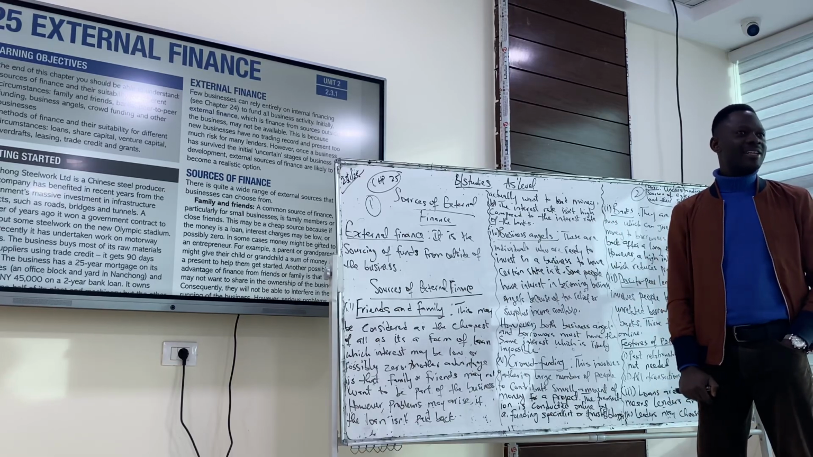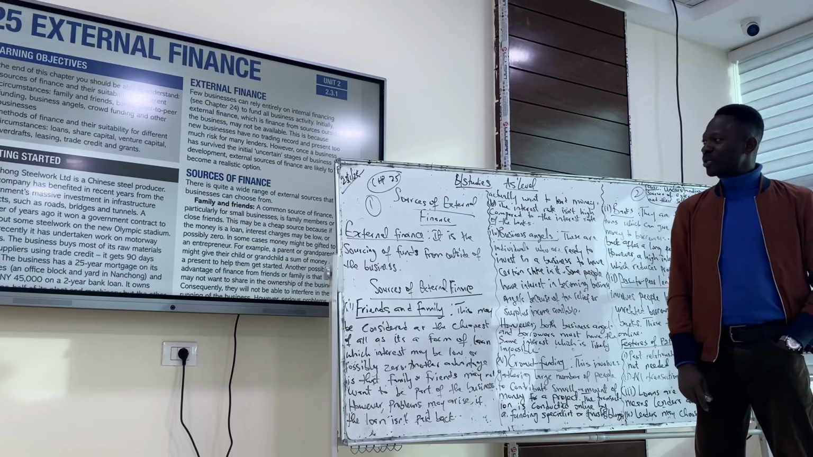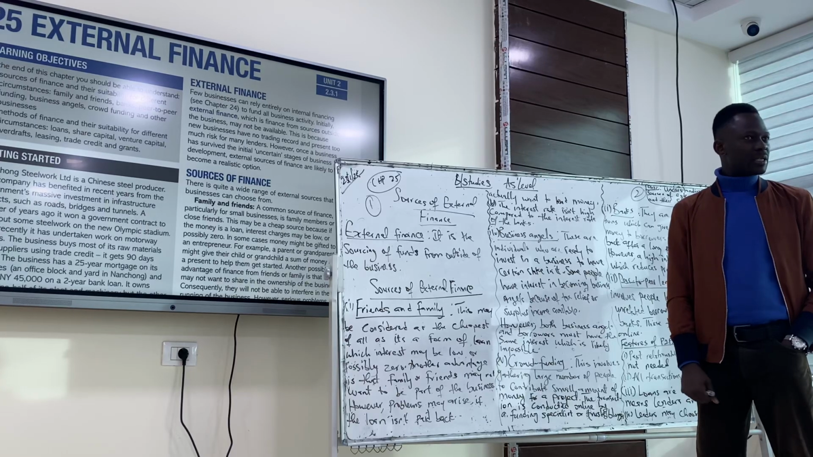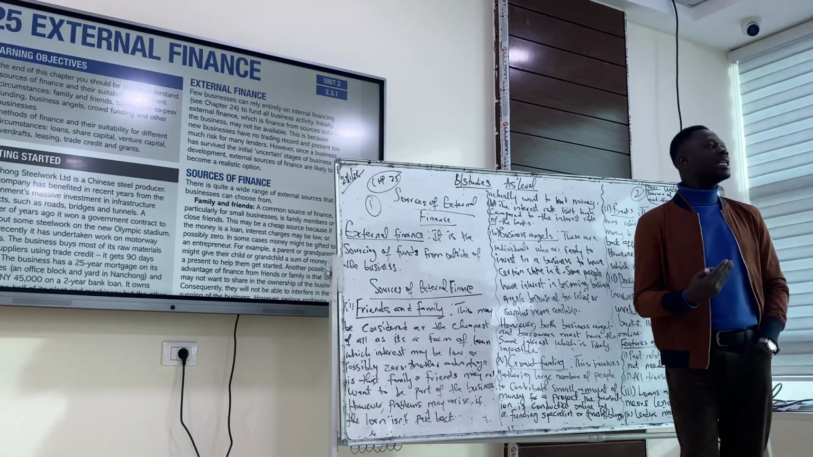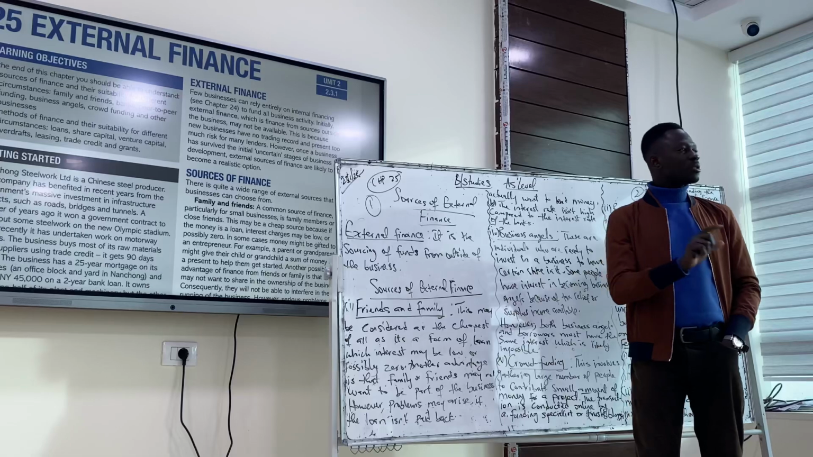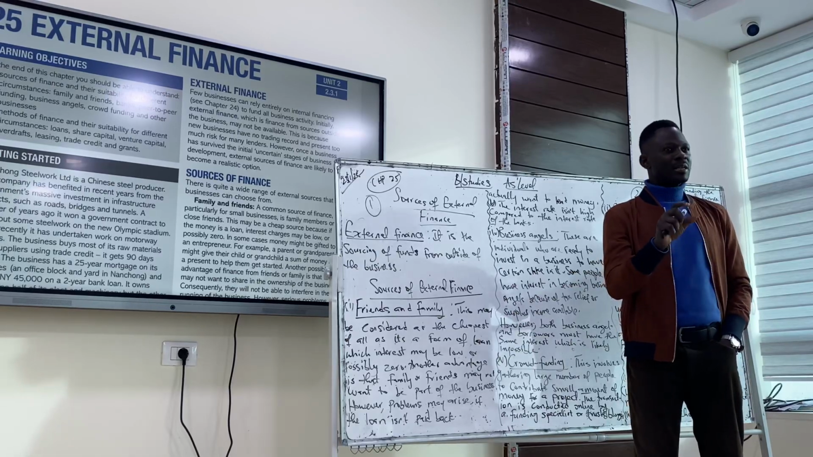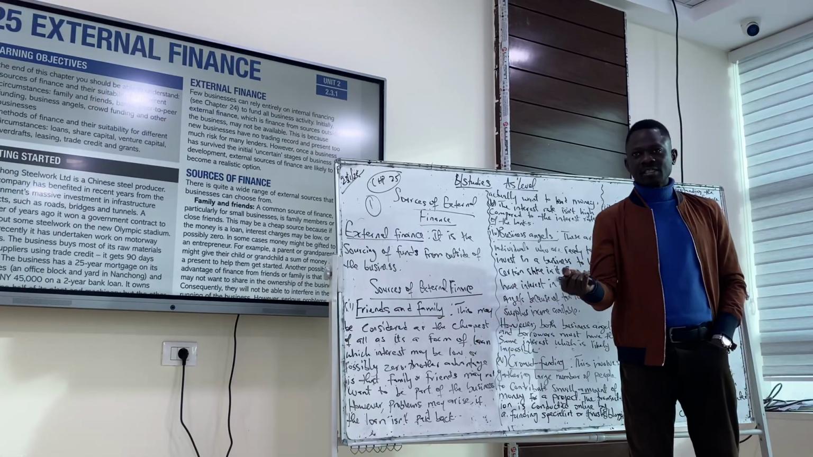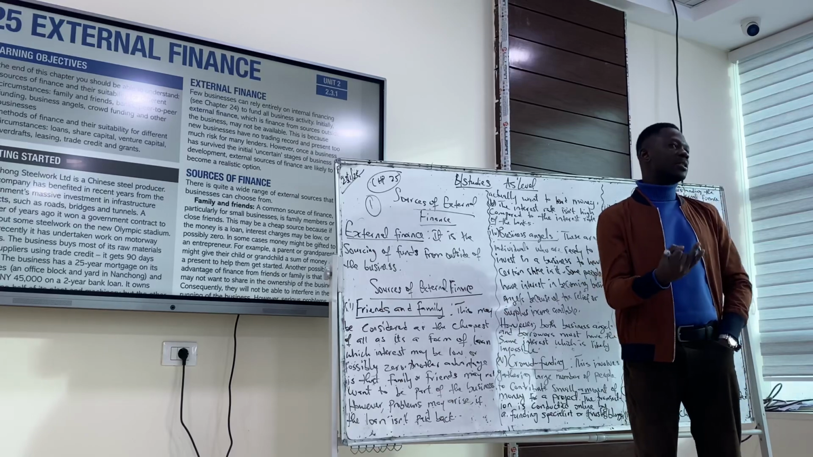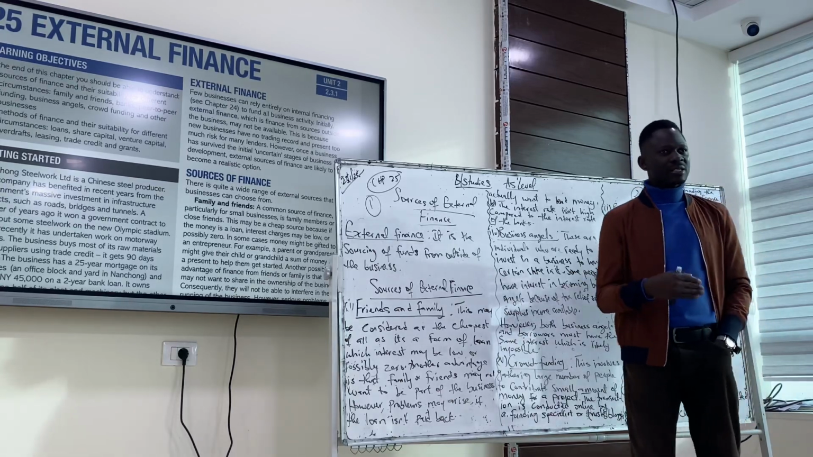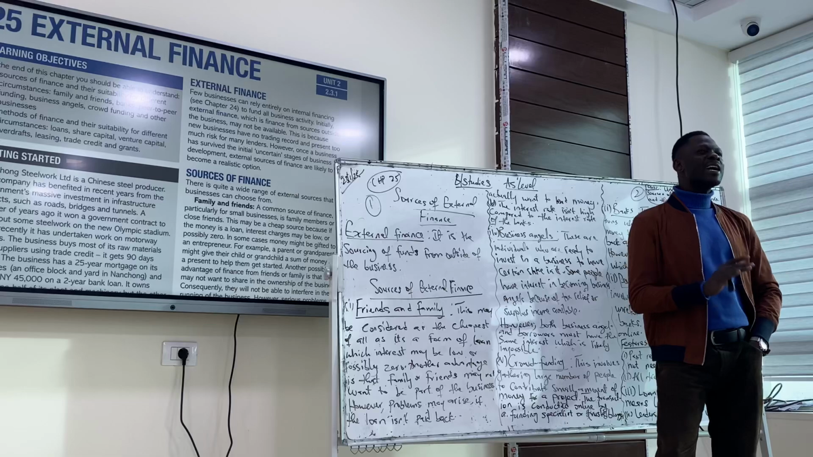Good morning. So we're going to chapter 25, sources of external finance. In the previous class, we talked about internal finance, which means you're sourcing for fund within the business, either through the sales of assets, retained profit, or personal saving. That was the last class on internal finance. Today we're going to external.